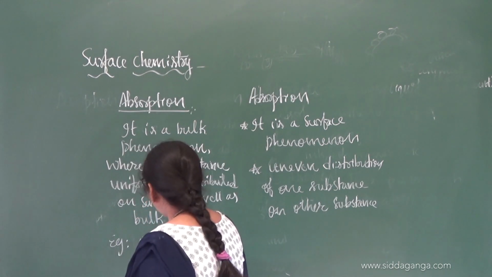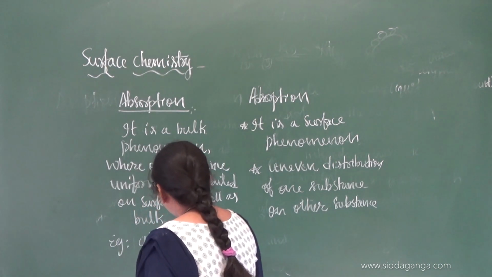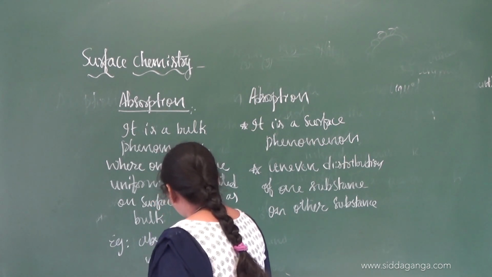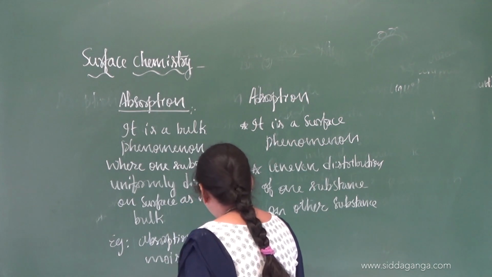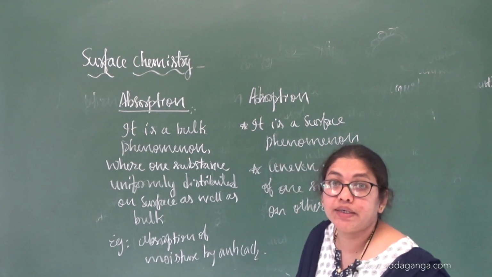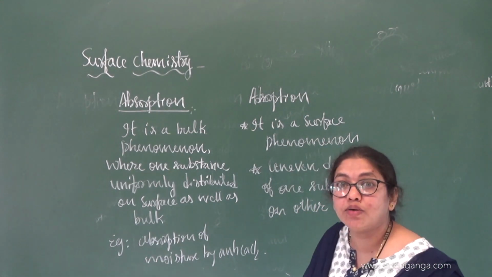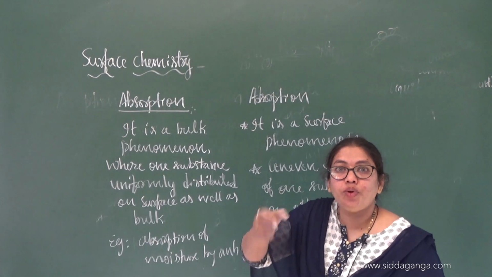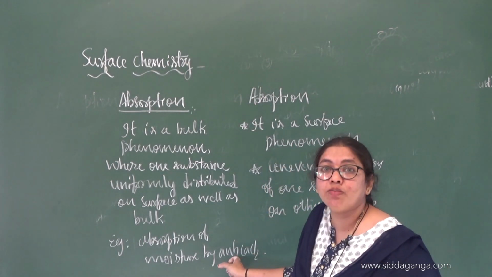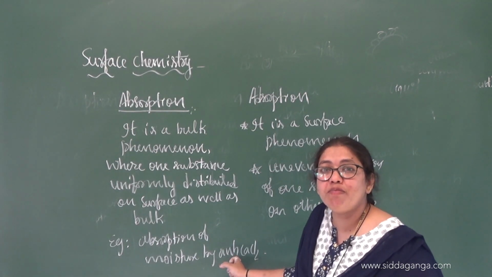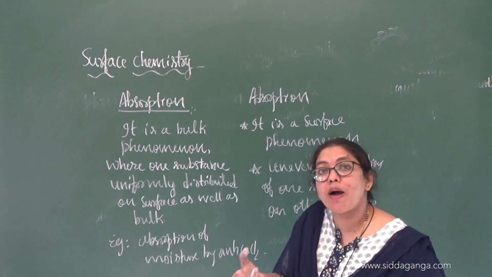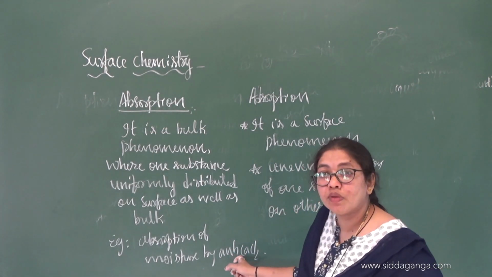What example have I given for absorption? Absorption of moisture by anhydrous calcium chloride. You have done this, right? During the detection of carbon and hydrogen by Liebig's method, you use the guard tube. In that guard tube, what do you take? Anhydrous calcium chloride. It prevents the entry of moisture into the cell. Why are we using that? Because calcium chloride will absorb the moisture.